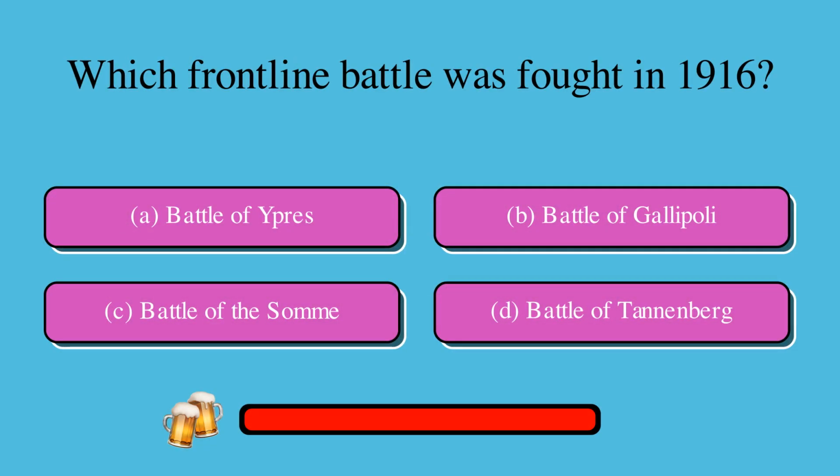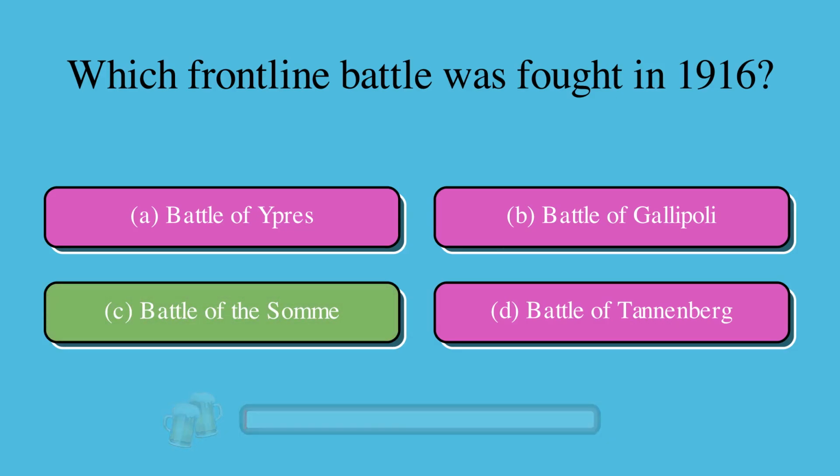Which frontline battle was fought in 1916? Is it A, Battle of Ypres, B, Battle of Gallipoli, C, Battle of the Somme, or D, Battle of Tannenberg? The correct answer is C, Battle of the Somme.